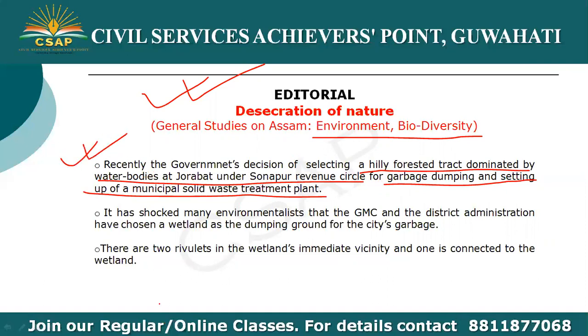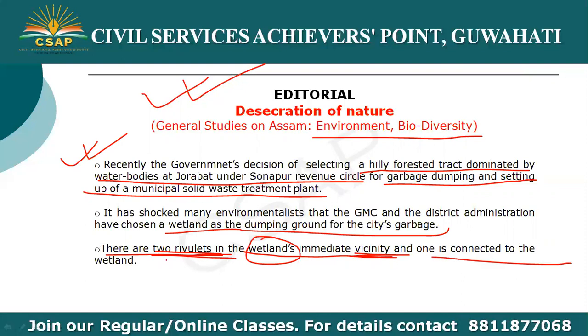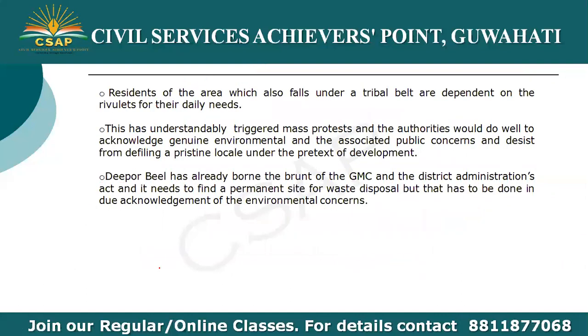However, many environmentalists have expressed their disappointment at choosing a wetland as a dumping ground for the city's garbage. Also, there are two rivulets, meaning small rivers, in the wetland's immediate neighborhood, and one is connected to the wetland.